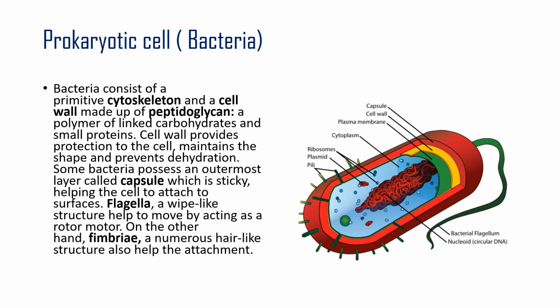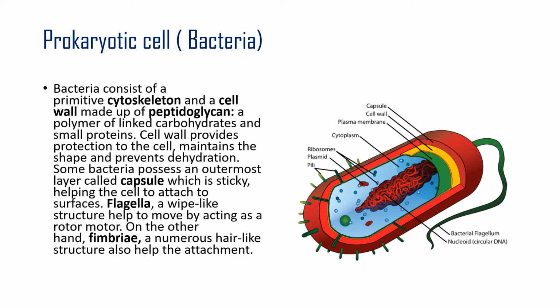The cell wall provides protection to the cell, maintains the shape and prevents dehydration. When bacteria lose water, they will die, isn't it? Like we say in the case when we put too much salt in pickles.